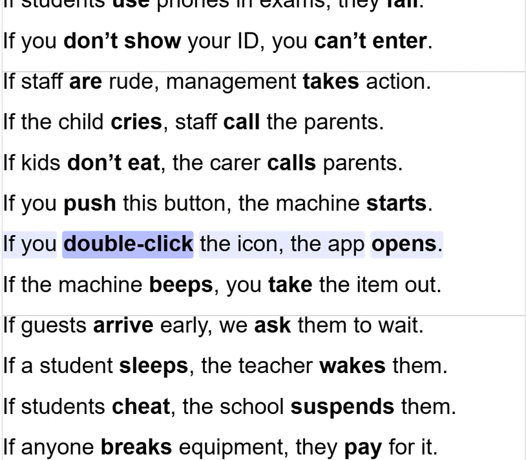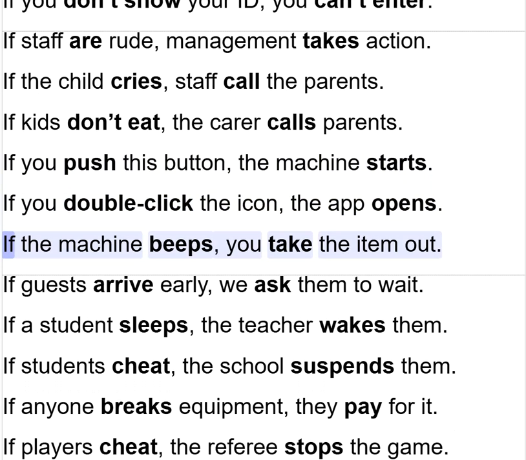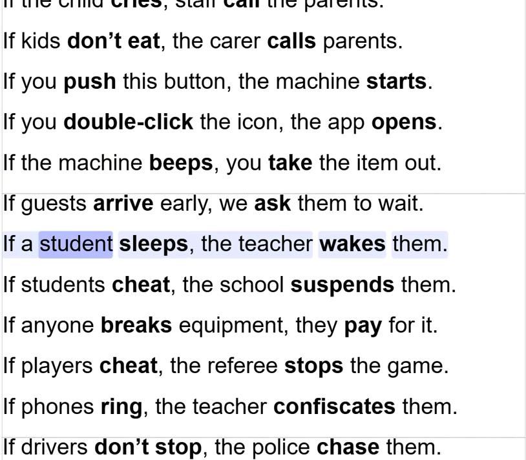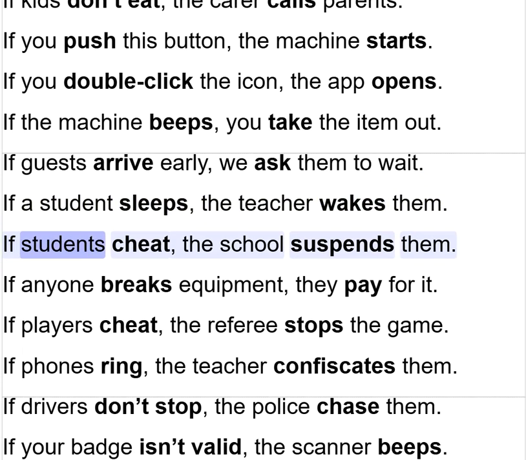If you double-click the icon, the app opens. If the machine beeps, you take the item out. If guests arrive early, we ask them to wait. If a student sleeps, the teacher wakes them. If students cheat, the school suspends them.